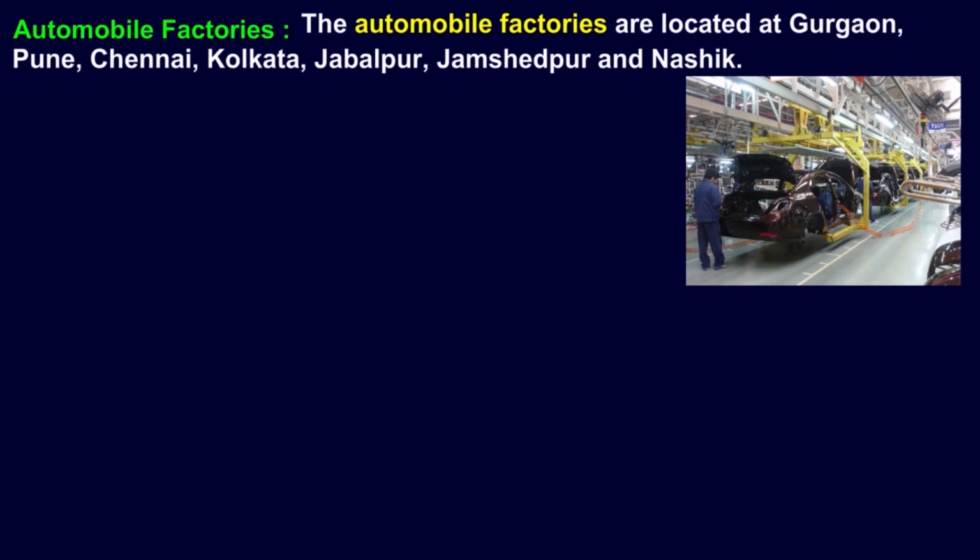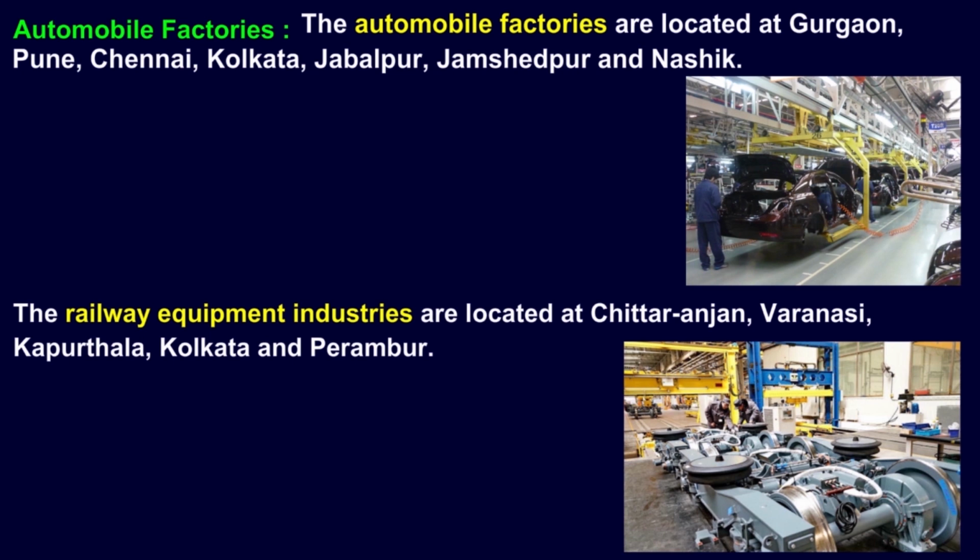Automobile factories. The automobile factories are located at Gurgaon, Pune, Chennai, Kolkata, Jabalpur, Jamshedpur, and Nashik. The railway equipment industries are located at Chittaranjan, Varanasi, Kapurthala, Kolkata, and Perampur.